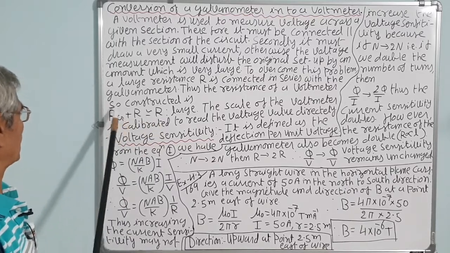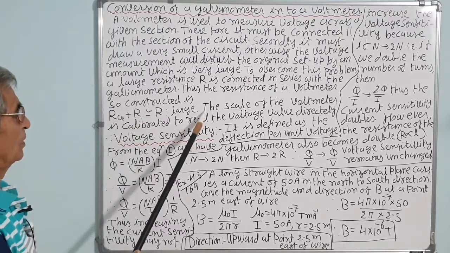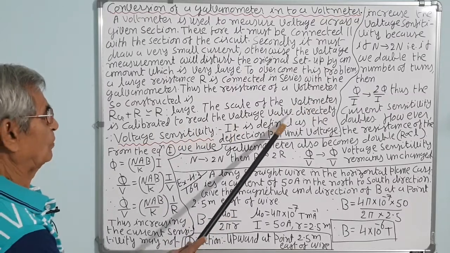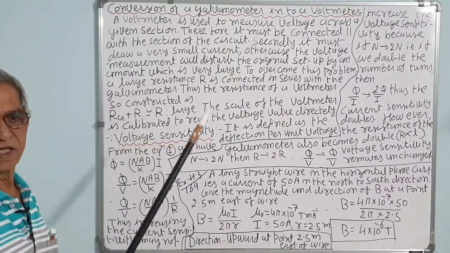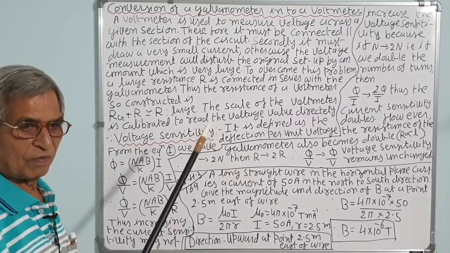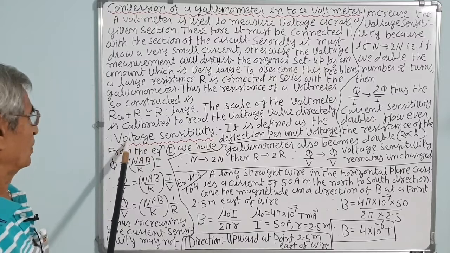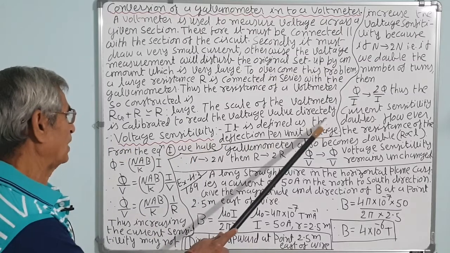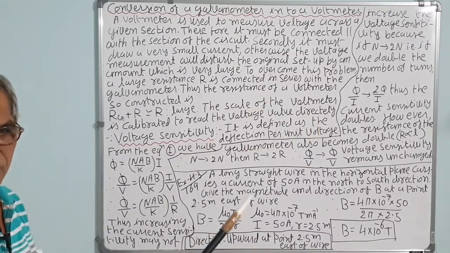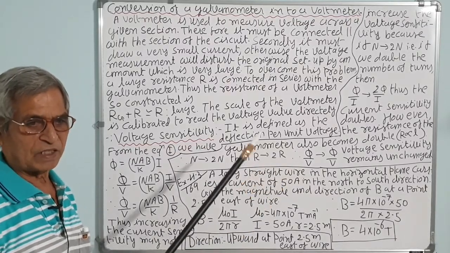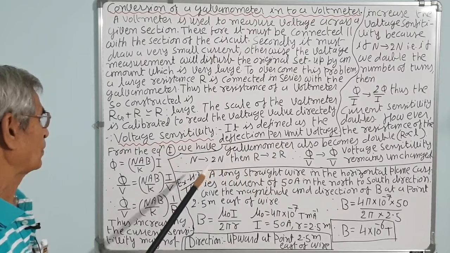This R is very large. The scale of the voltmeter is calibrated to read the voltage value directly. The scale is graduated in voltage, so you can see the voltage reading directly. Now voltage sensitivity is defined as the deflection per unit voltage. As the current sensitivity is the deflection per unit current, the voltage sensitivity is the deflection per unit voltage.